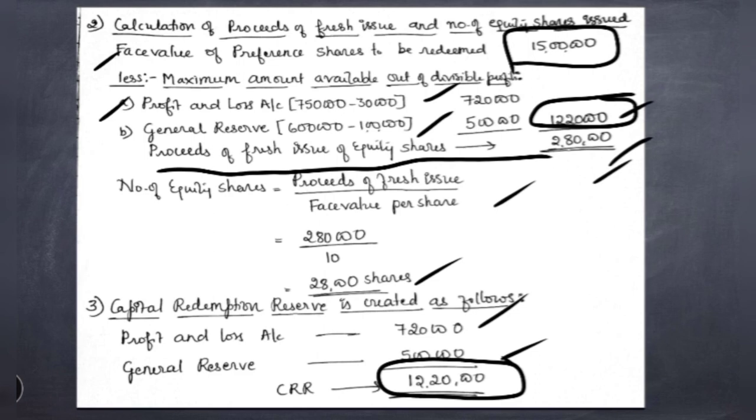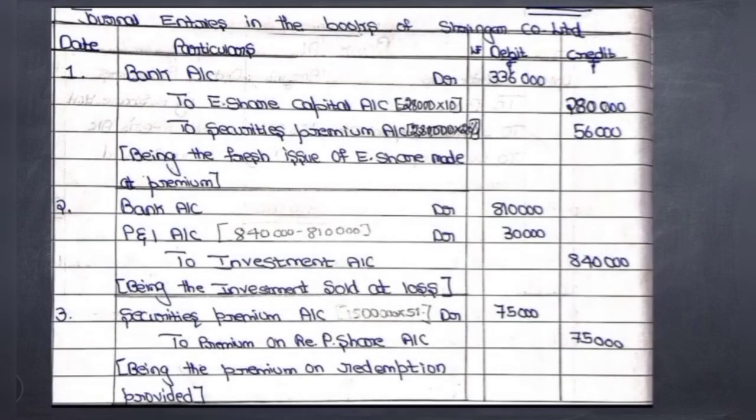After that we are going to pass the journal entries. So what are the journal entries we have to pass? In the first step, we pass the entries for issue of either equity shares, preference shares, debentures, and sale of any asset. In this case, there is an issue of equity shares at a premium and then a sale of investment at a loss. So there will be two entries in the first step. Let us take the first entry, for issue of equity shares at a premium.